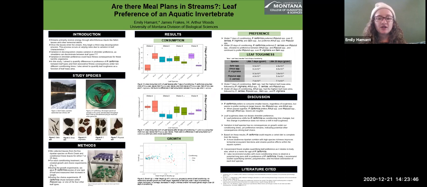As you may know, allochthonous inputs, or leaves and other debris that fall into the stream, form the primary linkage between the terrestrial and aquatic worlds. These leaves also form most of the nutrients that are found in the streams.